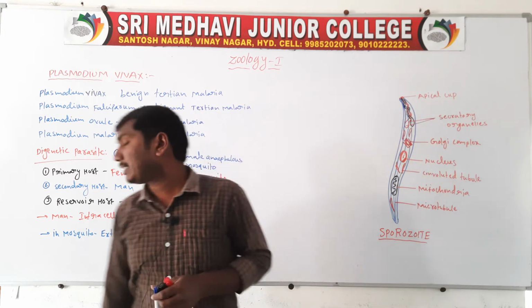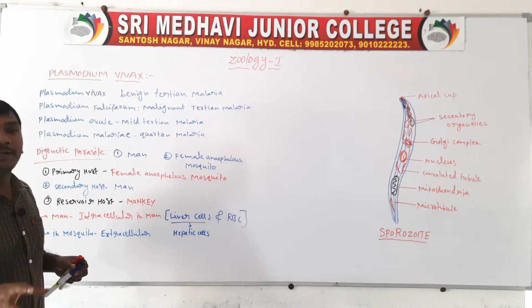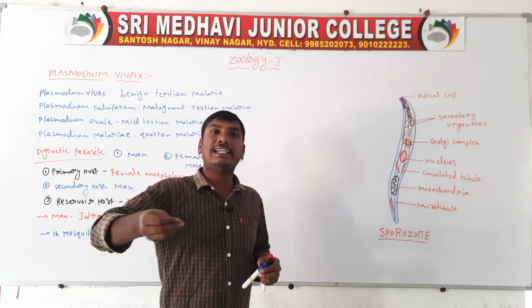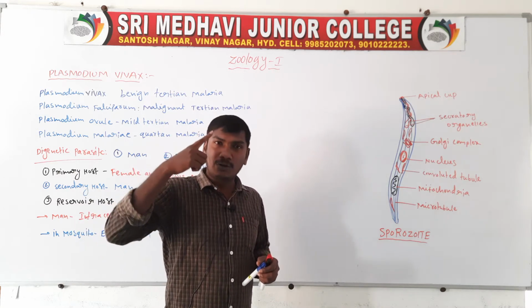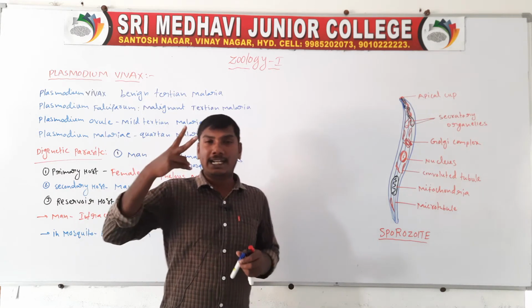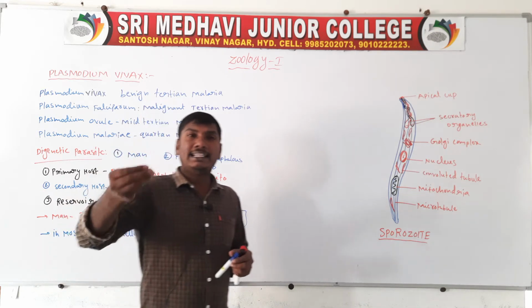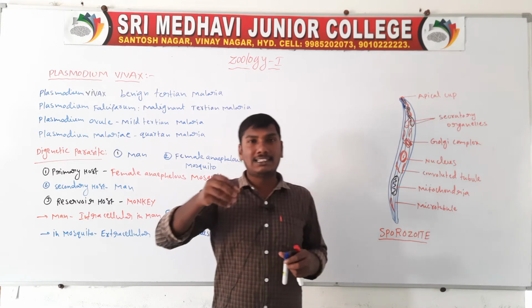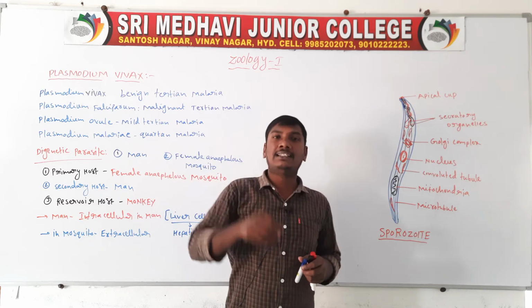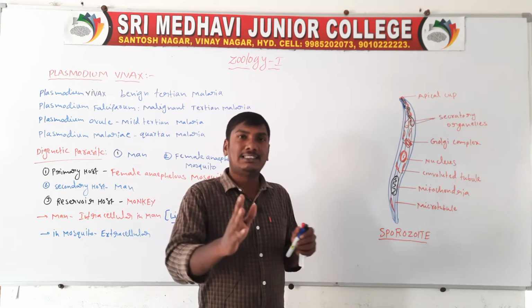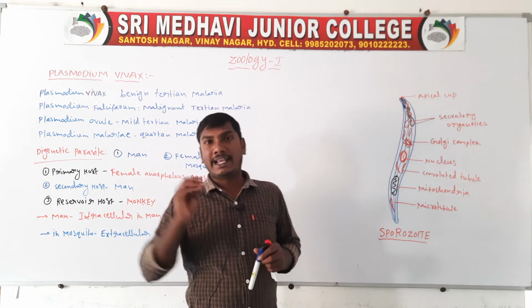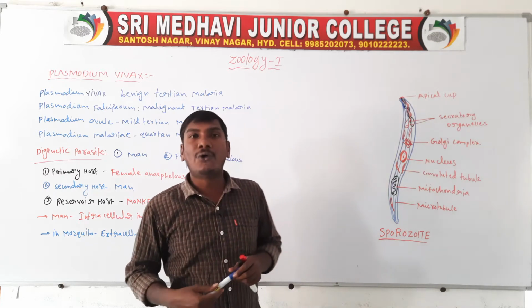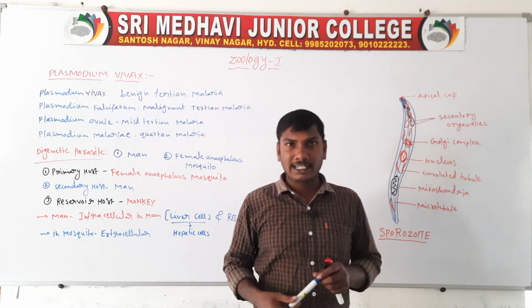So it is a digenetic parasite, meaning it has two hosts and its life cycle is completed in two hosts: one host the female Anopheles mosquito, another host man. In man they live intracellularly, inside red blood cells and liver cells. In the mosquito they live extracellularly, outside the cell.